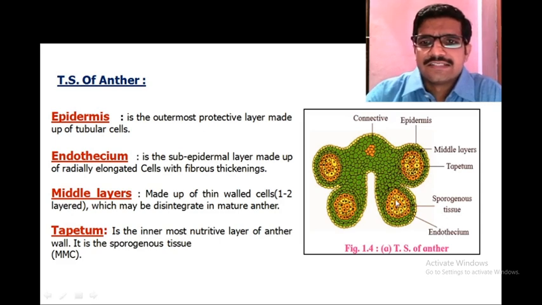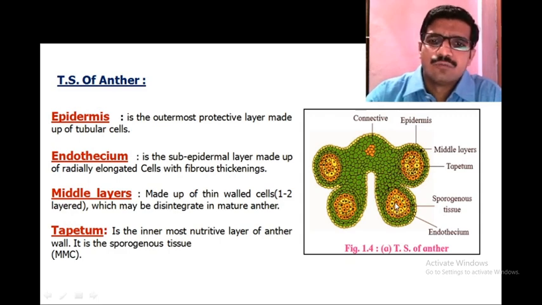In the center there is sporogenous tissue. This sporogenous tissue later on forms pollen grains, and in the center there is the connective. This connective is the vascular supply.